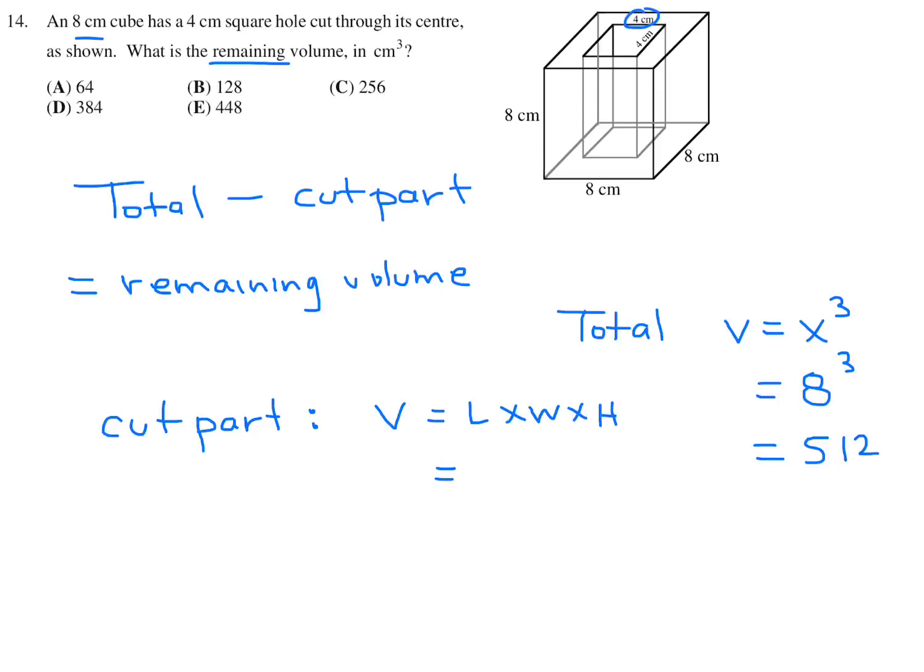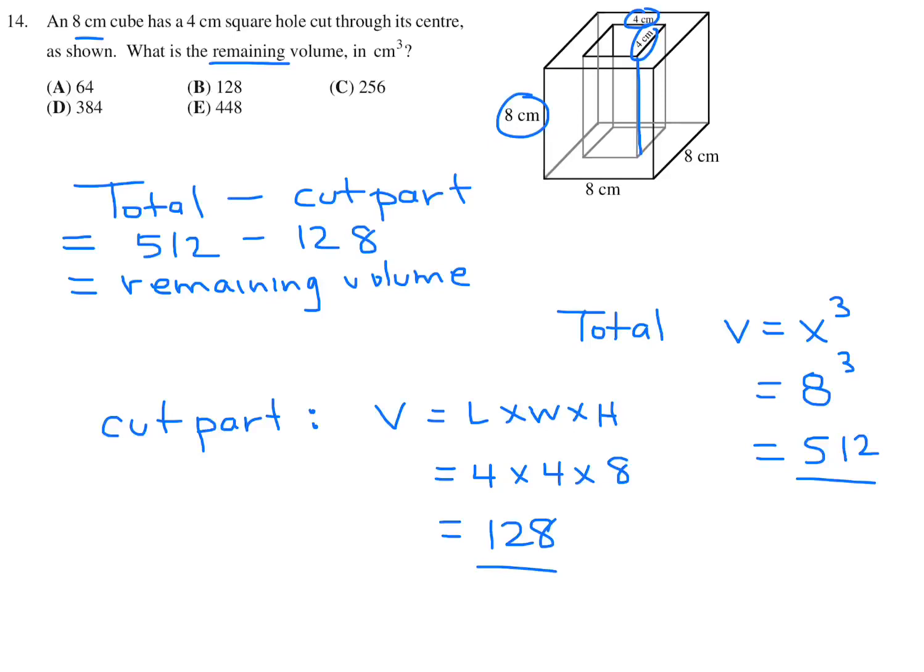Length is 4. Width is 4 right here, and the height is just basically top to bottom, which is 8, like that. So 4 times 4 times 8 is 128. All right, so now we go back. Total is 512. The part that they cut out is 128. And therefore, 512 minus 128 is 384. So the answer here would be D.